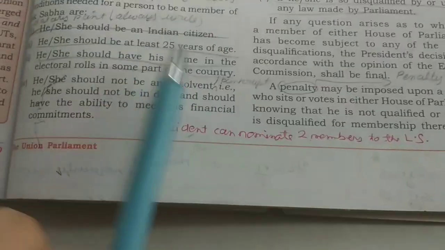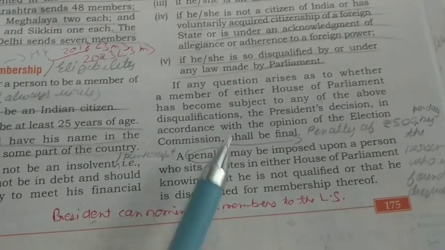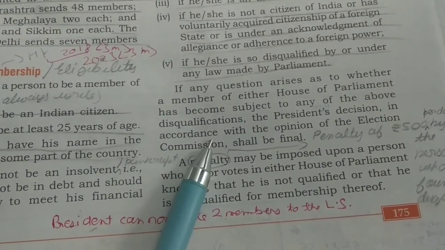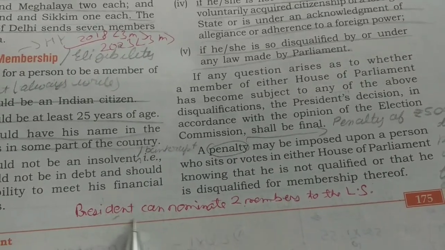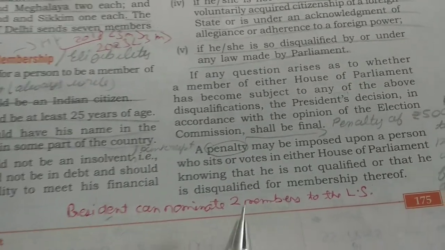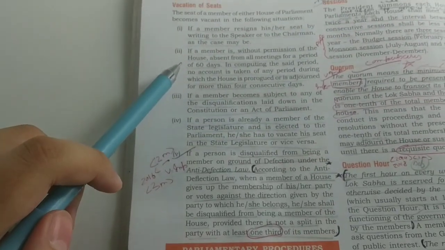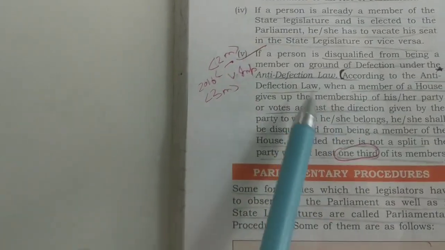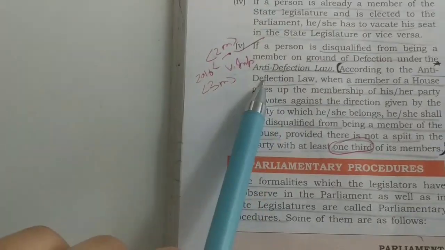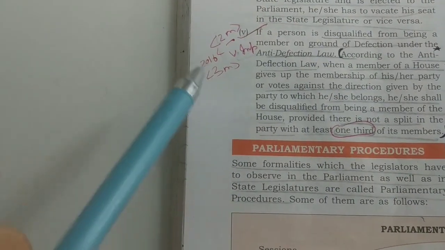And then this you need to see, because this can come in your MCQs. Okay, and this line is very important, which I have written here, that President can nominate 2 members to the Lok Sabha. Then the vacation of seat is not very important, but yes, this point, this anti-defection law, it is very important. You can see its occurrence in the board examination.